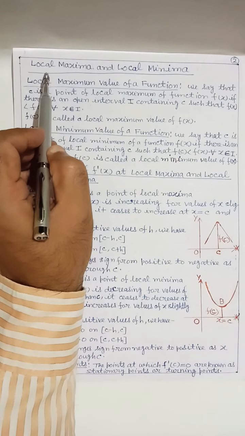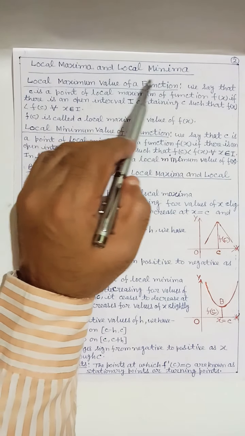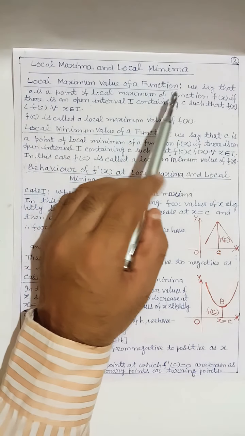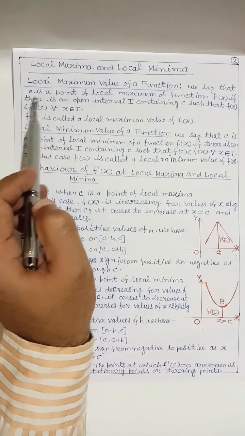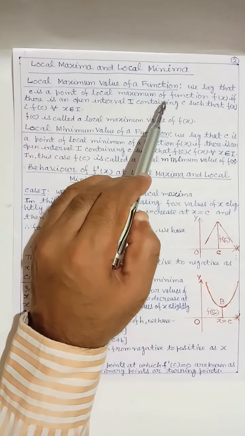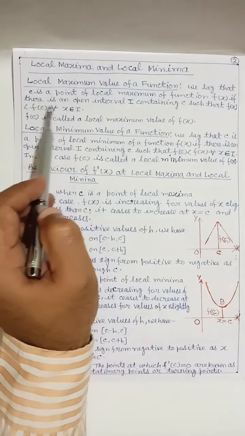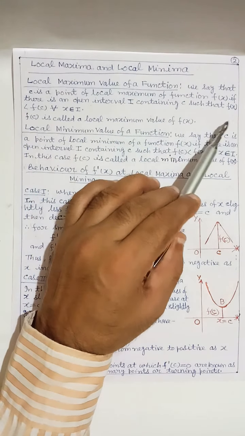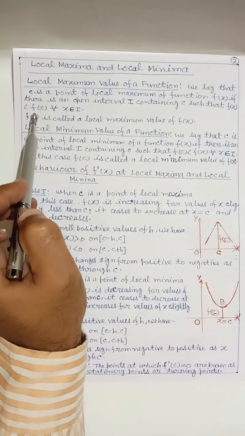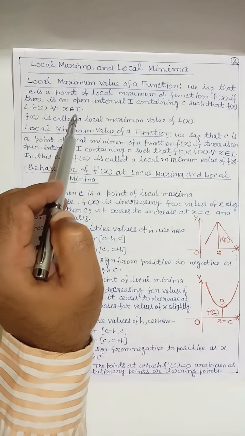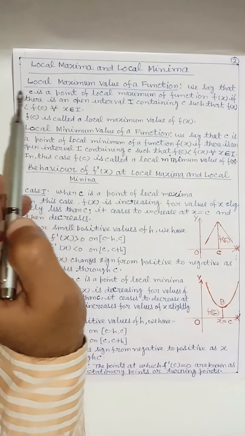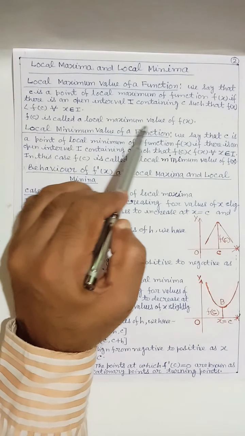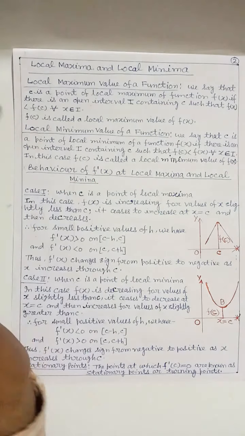Now we discuss local maxima and local minima. Local maximum value of a function: we say that c is a point of local maximum of function f(x) if there is an open interval I containing c such that f(x) is less than f(c) for all x belonging to the given interval. In this case, f(c) is called a local maximum value of f(x).